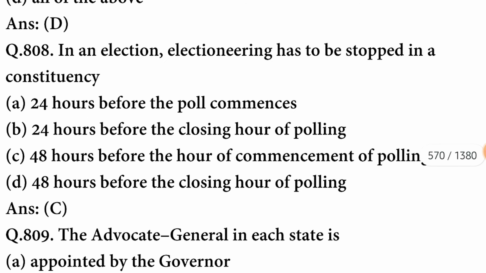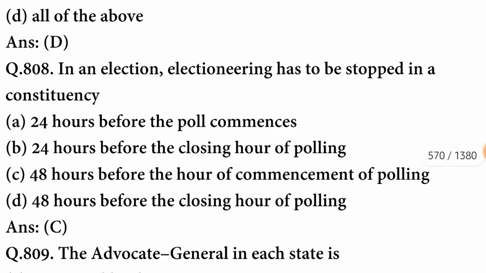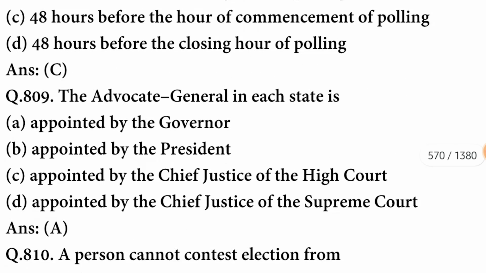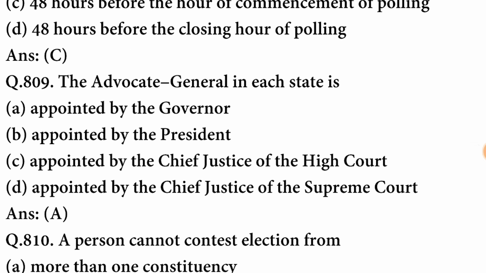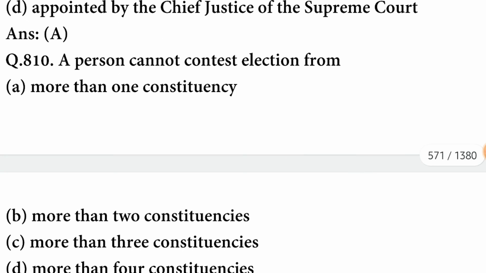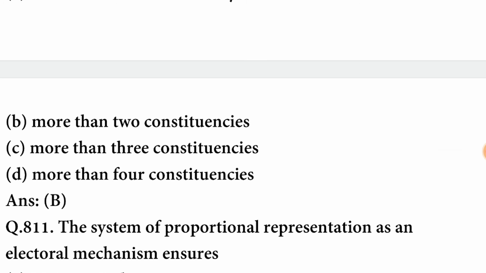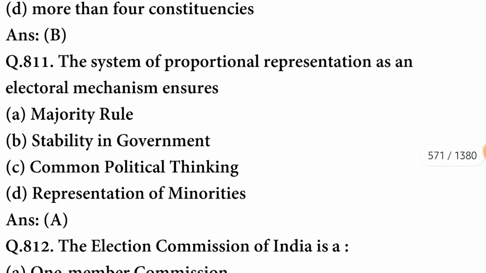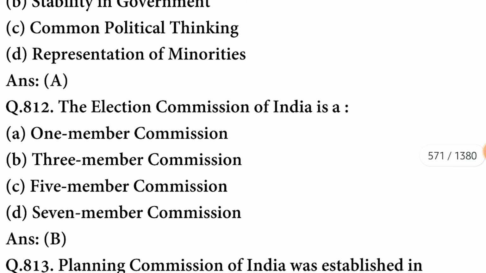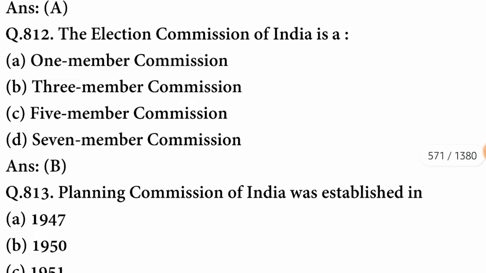D option is correct. In an election, electioneering has to be stopped in a constituency 48 hours before the hour of commencement of polling. C option is correct. The Advocate General in each state is appointed by the Governor. A person cannot contest election from more than 2 constituencies. The system of proportional representation as an electoral mechanism ensures majority rule. The Election Commission of India is a 3-member commission.